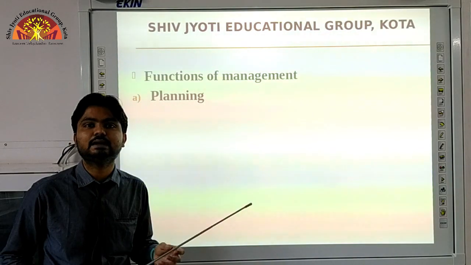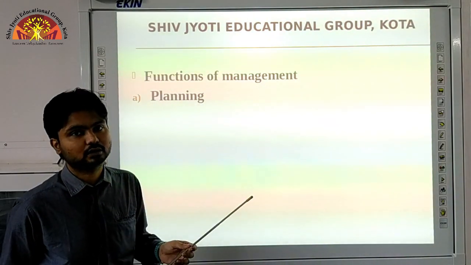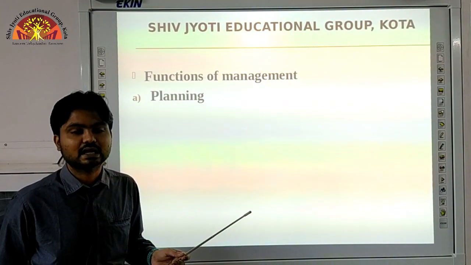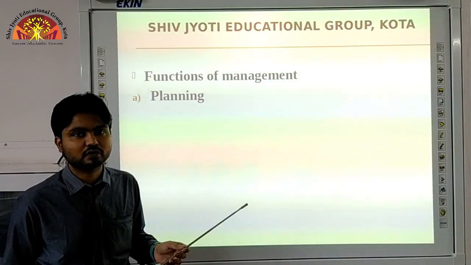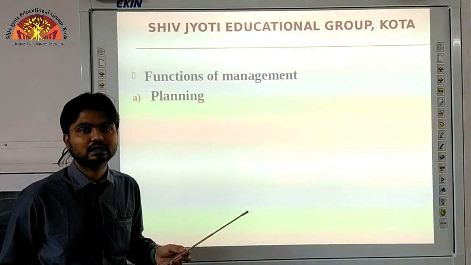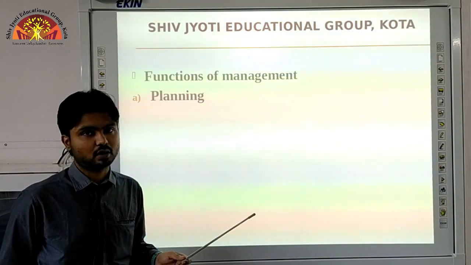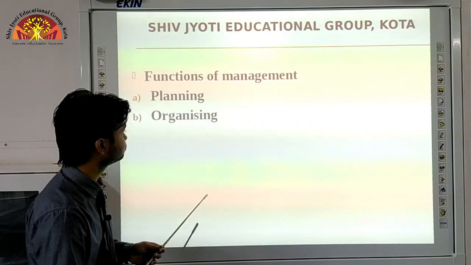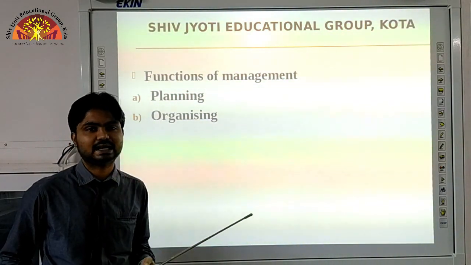It is ultimately the plans which are made by the top management of the organization, and the top management includes the board of directors, CEO, basically the owners of the organization. Okay. The next one is organizing.